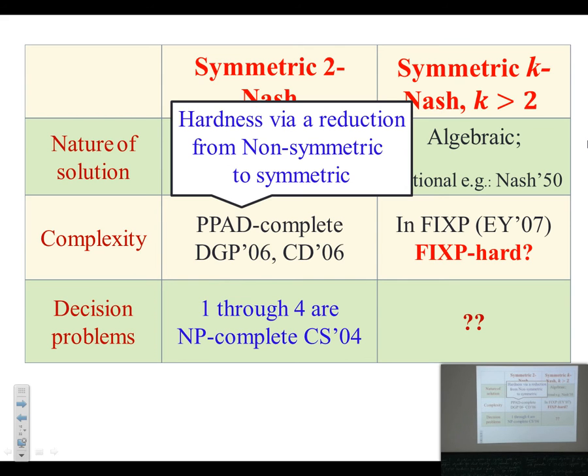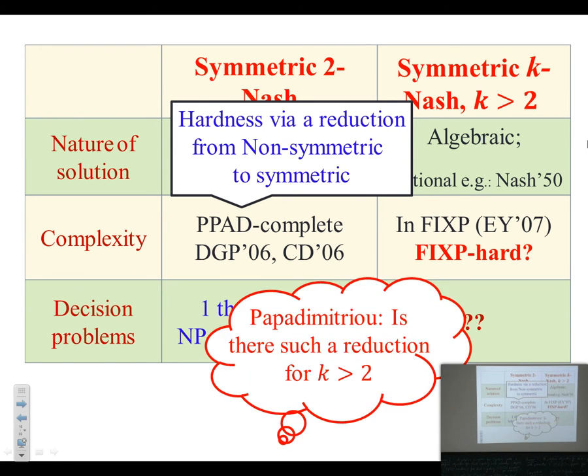And in fact, this complexity was obtained through a simple reduction from a non-symmetric game to a symmetric game, which I will come to in a short while. And Papadimitriou in fact asked whether there exists such a reduction for more than 2 players.